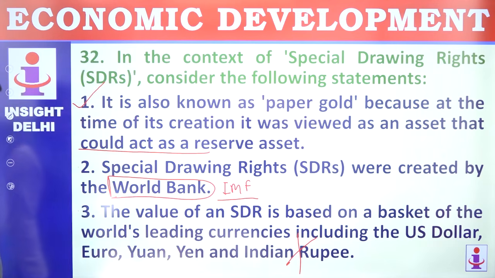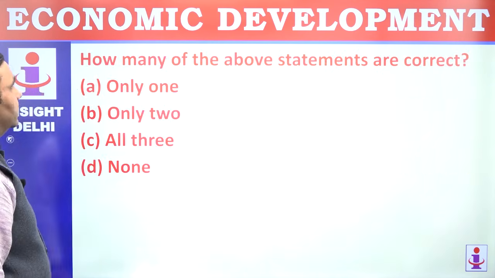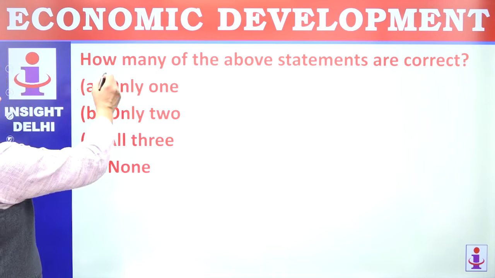Dollar, euro, yuan, yen and pound is there. So 2 and 3 are wrong. 1 is correct. How many are correct? Only 1.